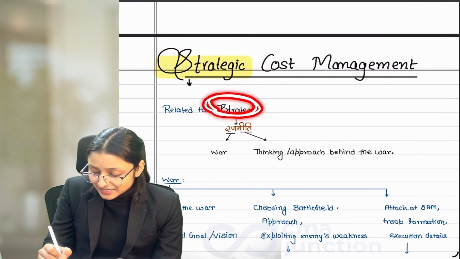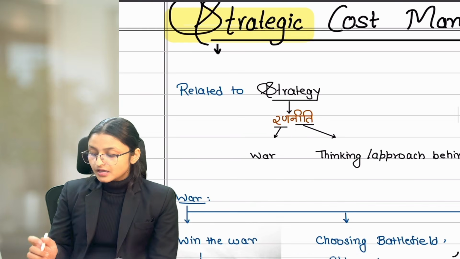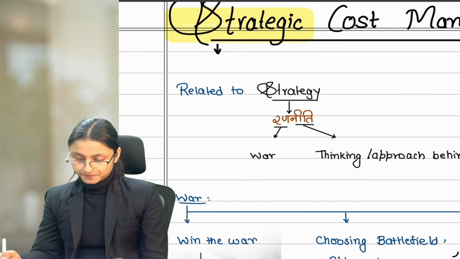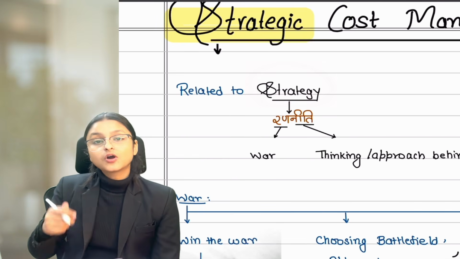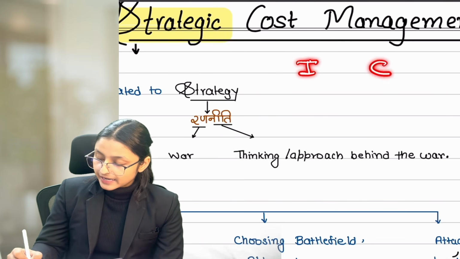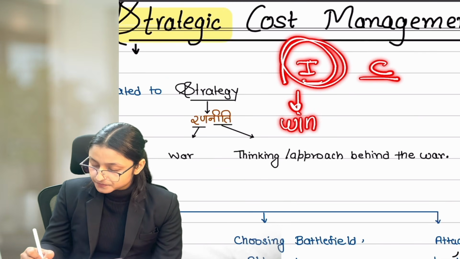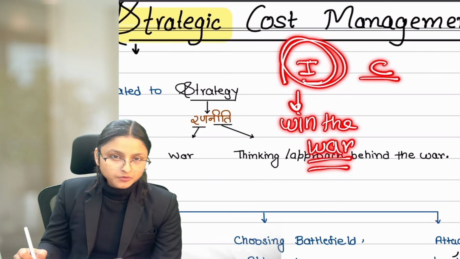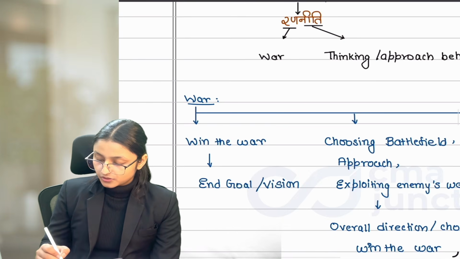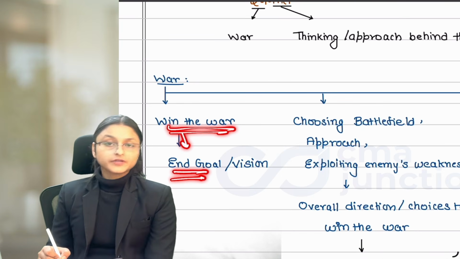Now what does this strategy mean? Strategy in Hindi is known as Rananiti. Now Ran means war, Niti means thinking or approach behind that war. So strategy is what approach you are going to take to win the war. So winning the war, think about it. If India and China are having a war, what does India want? India wants to win the war. That is the final or the end goal which we want from the war, right? Now this end goal is known as vision. So India's vision is to win the war, and this is known as our end goal or vision.